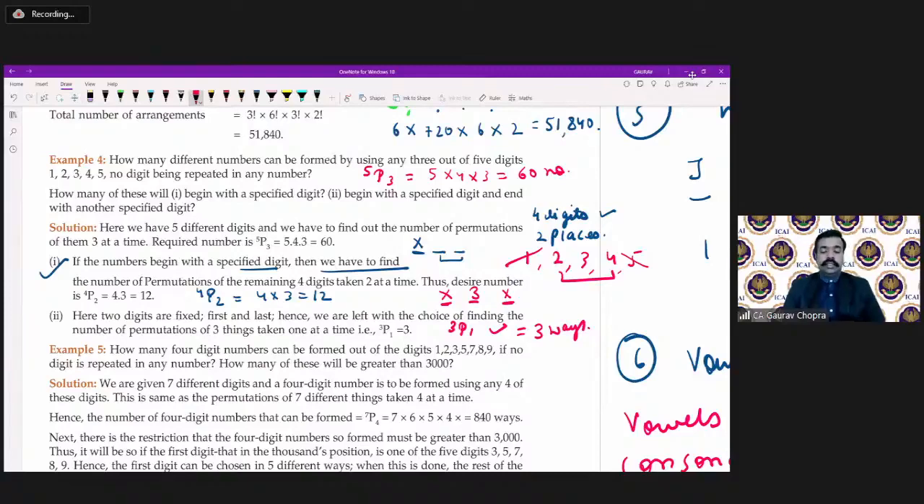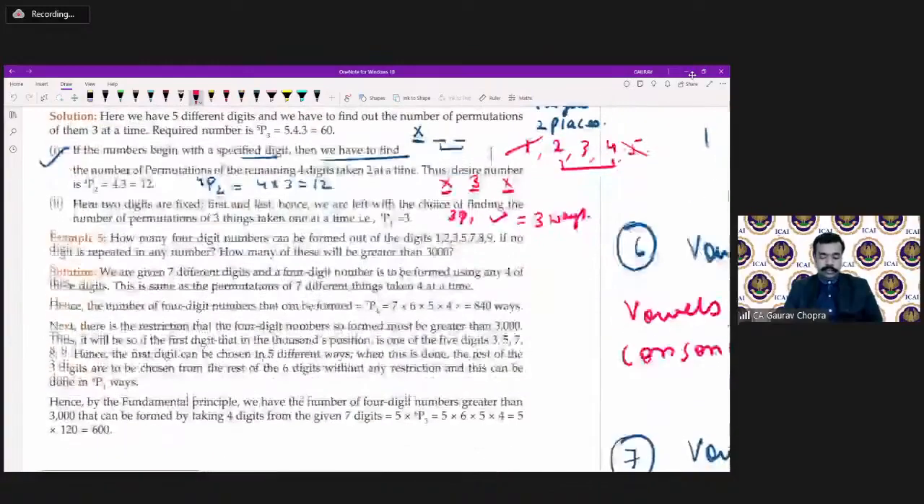Okay. So whenever there is some fixation, what we have to do is arrange the remaining places.